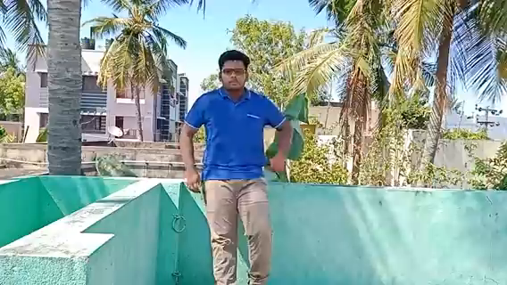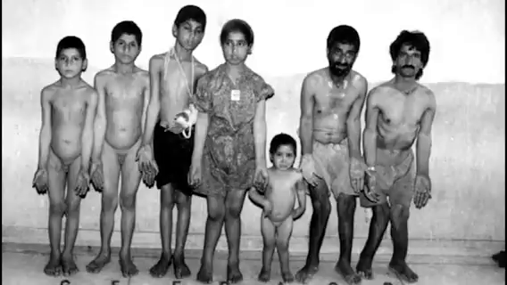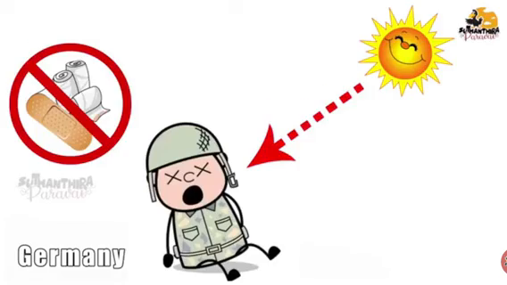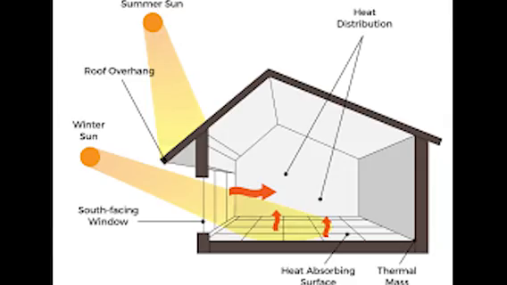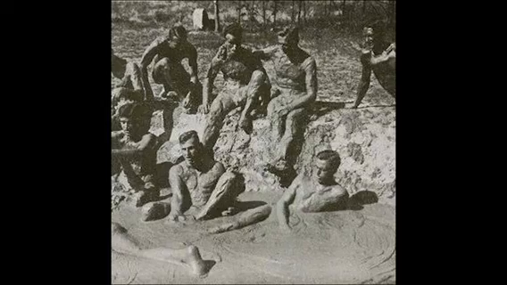In the year 1650, the first case of vitamin D deficiency was properly registered. Soldiers in Germany were exposed to sunlight instead of using bandages to make the wounds heal rapidly. In ancient Rome, solar architecture was used to trap sunlight. For their baths, they trapped the sunlight during winter afternoons. Olympic athletes were undergoing heliotherapy during their training sessions to cure their weak muscles.